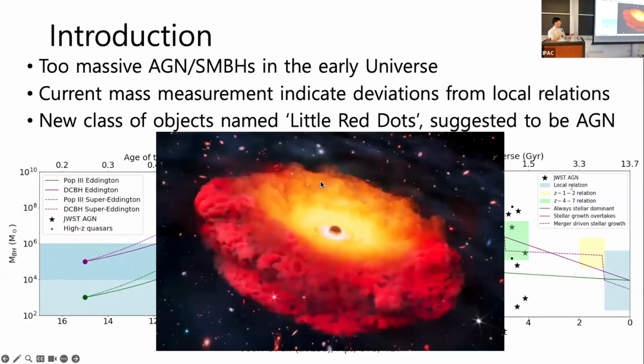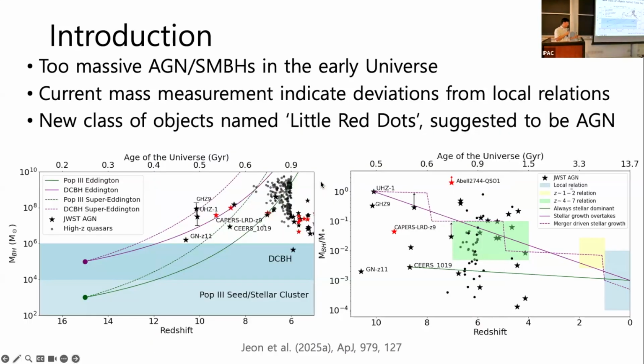And of course, we have the little red dots, which we believe are AGN, but we aren't exactly sure what they are. But one question is that these masses could still be reached by these model lines here. If we invoke some extreme models, it's not impossible to reach these masses.